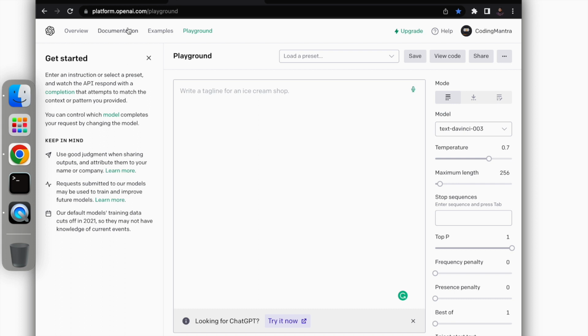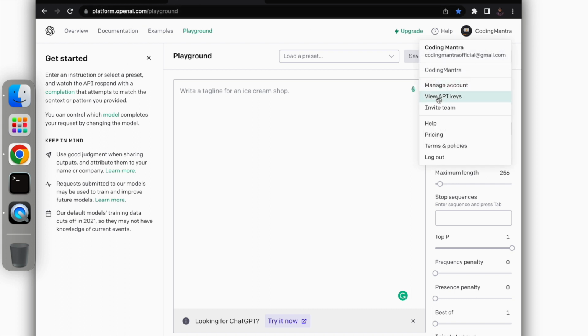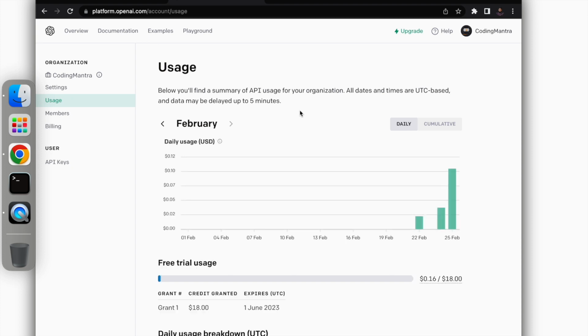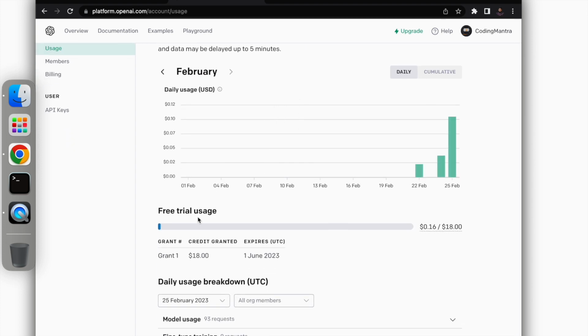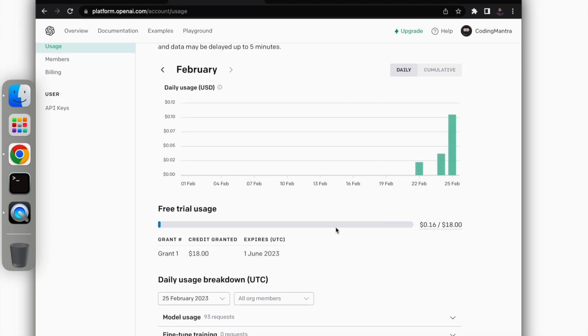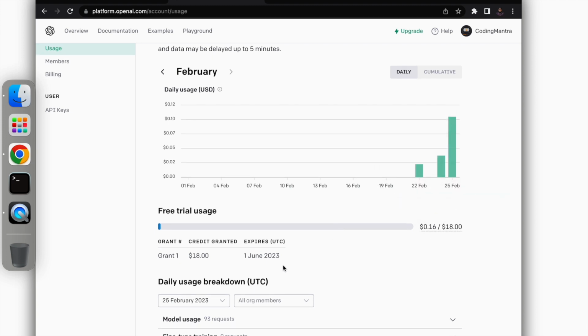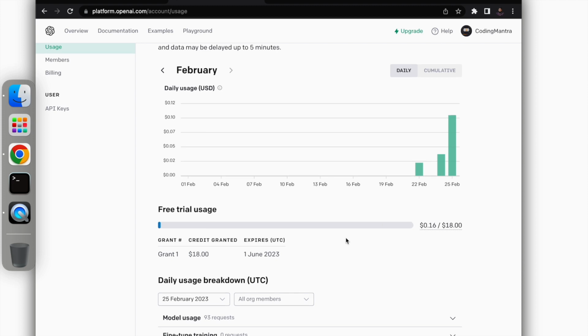So you can just do your registration to OpenAI. If you see here, let's go to my account. They will give you around $16 as a trial usage. You can see your daily usage here also. So based on your tokens, you will get those charges utilized.